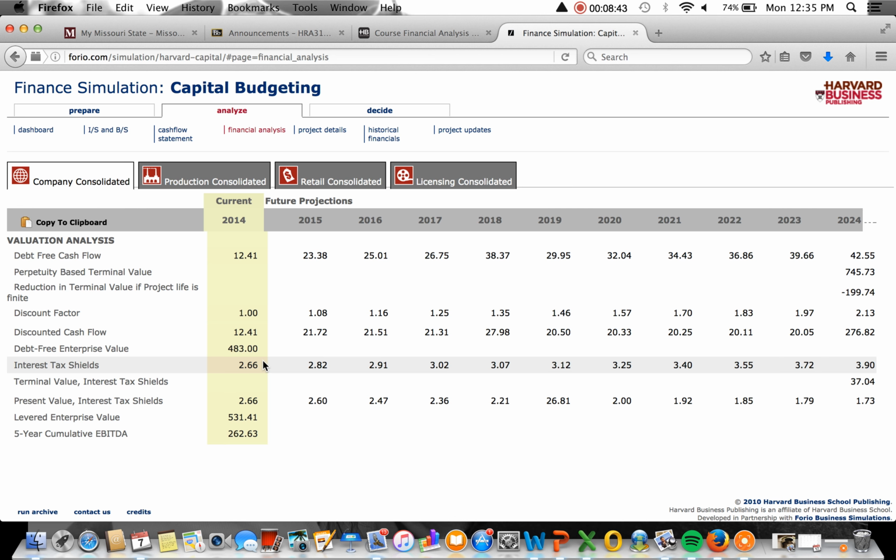Interest tax shields, that will stay about the same at 2.66, just increasing a little bit. Present value interest tax shields, 2.66, same number. This one's going to decrease. Leverage enterprise value is 531.41, and 5-year cumulative EBITDA is 262.63.